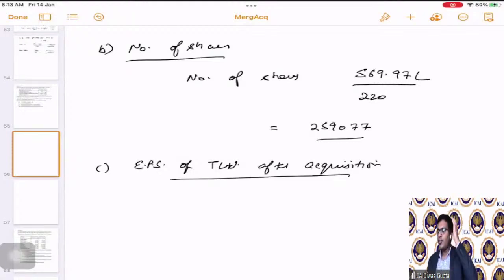So first of all, we have to calculate what is the total earnings attributable to the equity shareholders. Correct?